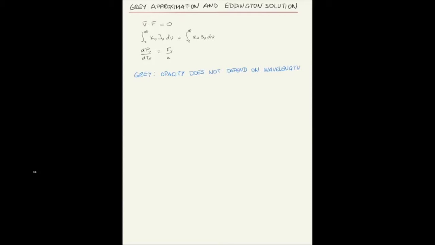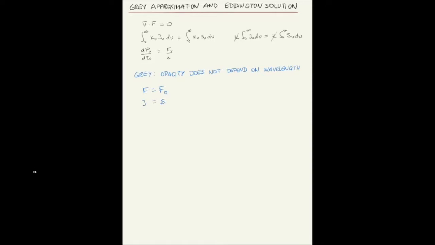Now, under this admittedly very limited condition, we can simply integrate the radiative transfer equation in frequency, and these three equations simply become, well, the first one is the same because the first one was defined in terms of the bolometric flux. Now, for the second equation, if the opacity does not depend on frequency, then you can take the opacity out of the integrand and the opacity cancels, and you have that the frequency integrated mean intensity is equal to the frequency integrated source